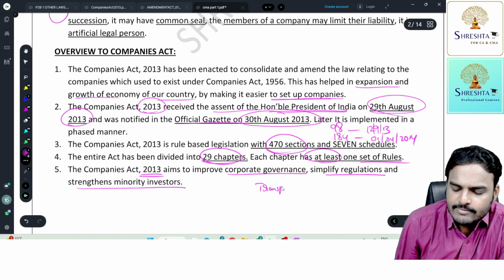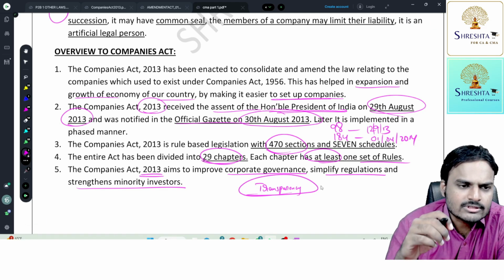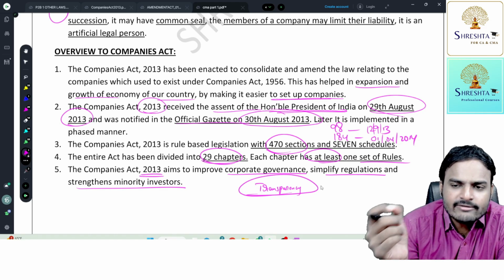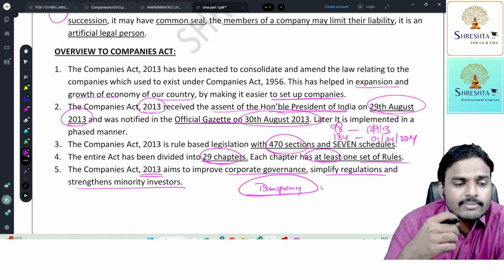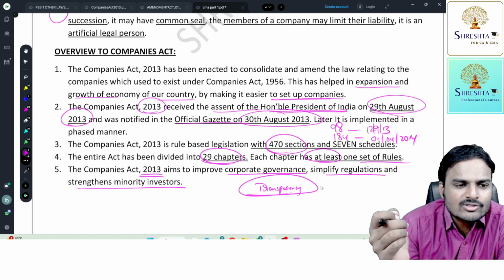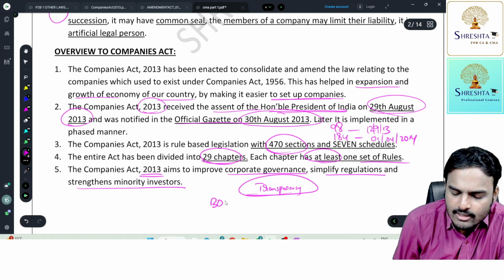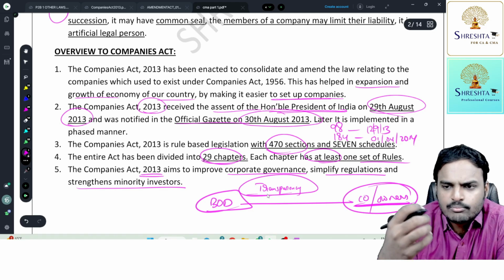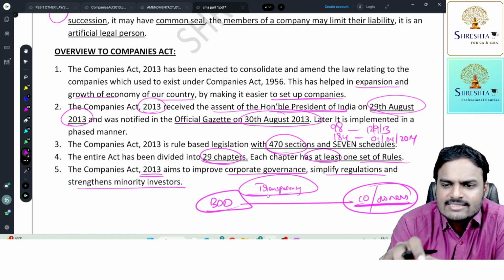Here you can observe transparency. Transparency means what? Every year the company is filing forms with the ROC. Once you file a document with the ROC, it becomes a public document. Any interested person from the public can download it, read it, and come to a conclusion whether the company is good at its business operations or not. Everyone will come to know. And moreover, the board of directors are made responsible to the company as well as the owners of the company. Therefore, you can ask them what the position of the company is, how long the company can do business. Everything you'll get to know instantly from the directors.